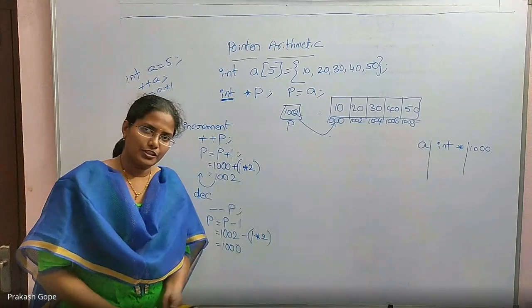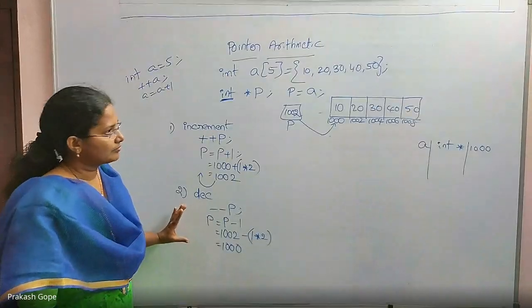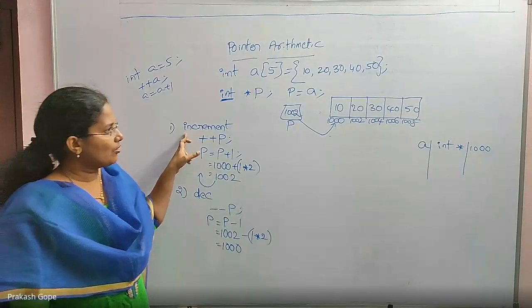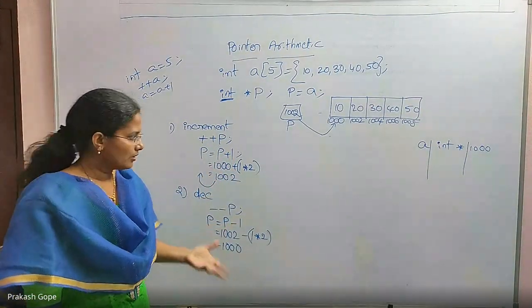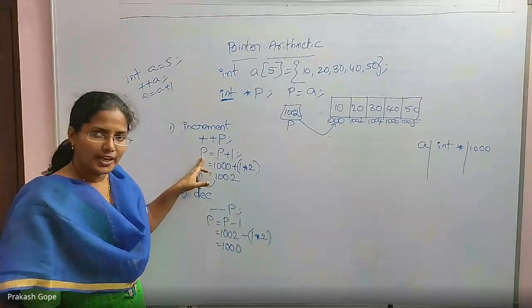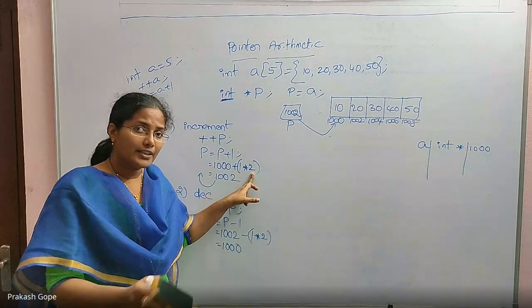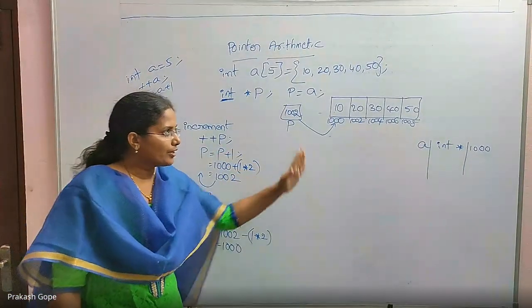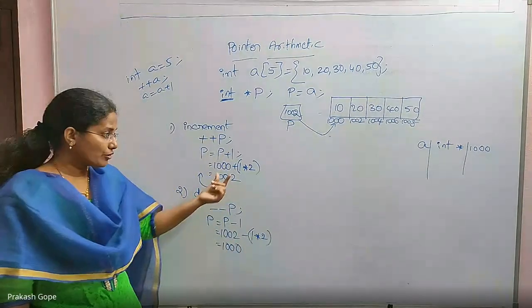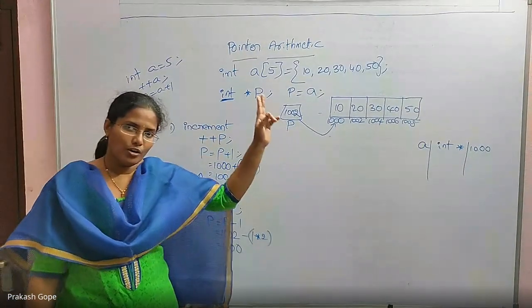This is decrementation. Is that fine? You are saying only for integers. How about characters and float? Yes, it will work the same way. If p was a character pointer, if you said 1, that 1 multiplied by character means 1 byte, so only with 1. So it would have pointed to 1001. If it was float, it gets multiplied by 4. So it will go accordingly.